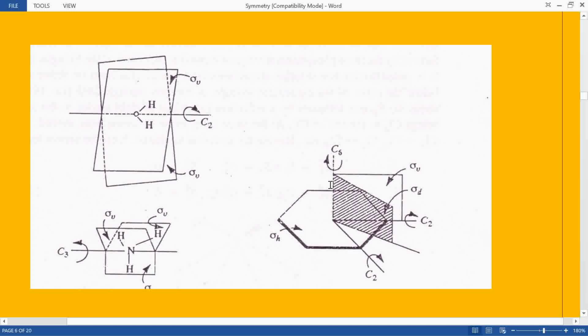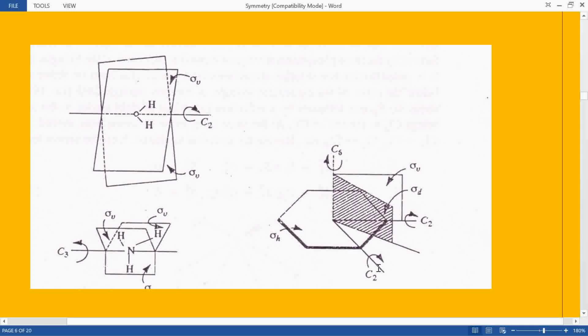In the same way, this picture describes the elements of symmetry in benzene. This is your benzene molecule and the C6 axis passing through the middle. If you rotate like this, then by the time you complete 360 degrees of rotation, the original appearance will be restored 6 times.